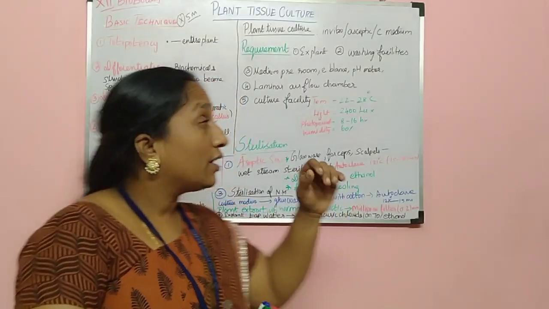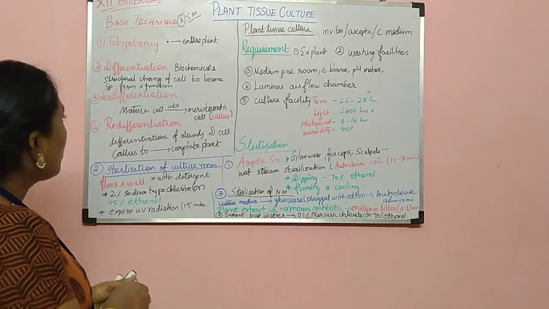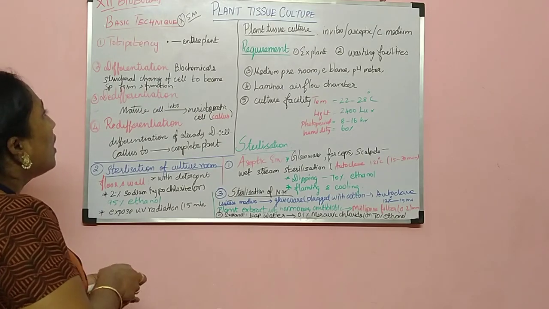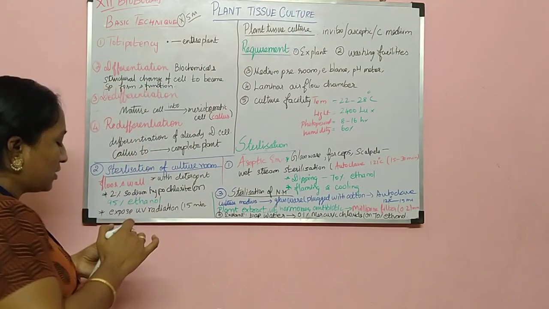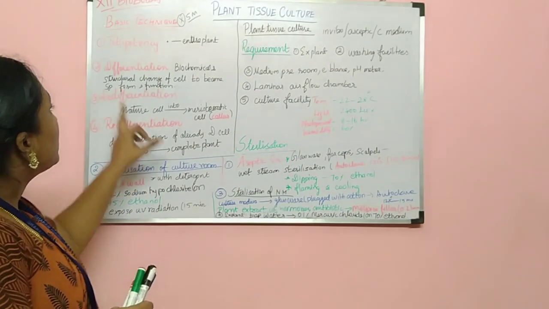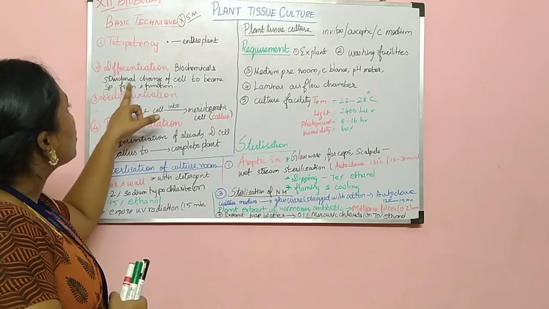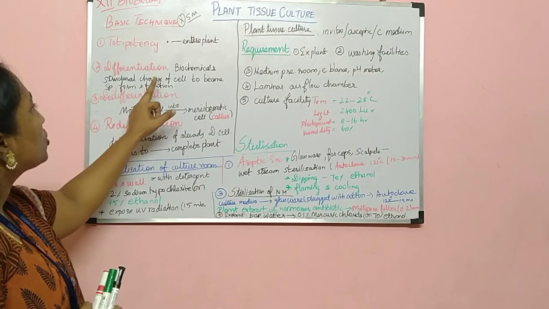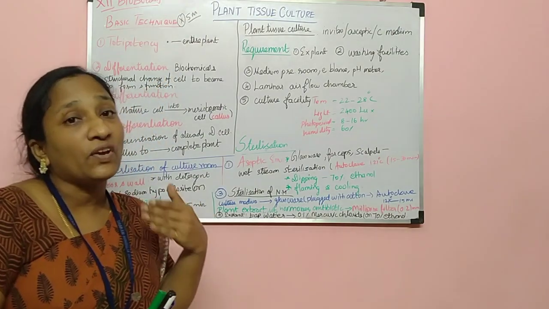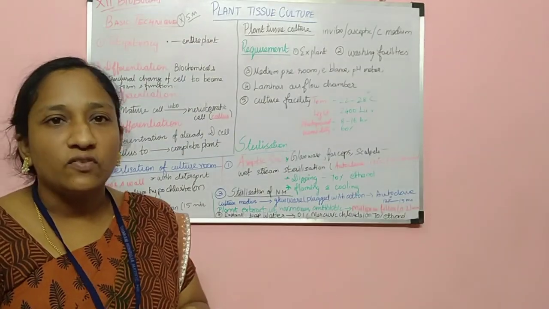Okay. So here, biochemical and structural change of a cell to become a specific form and function is called differentiation. In the sentence you must write: biochemical structural change of a cell to become a specific form and function is called differentiation.